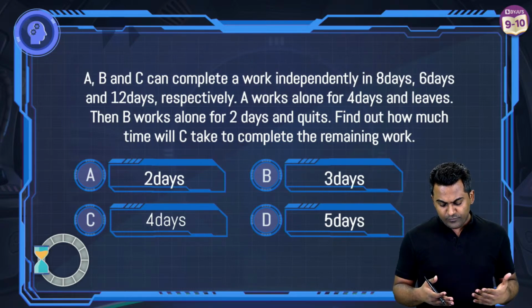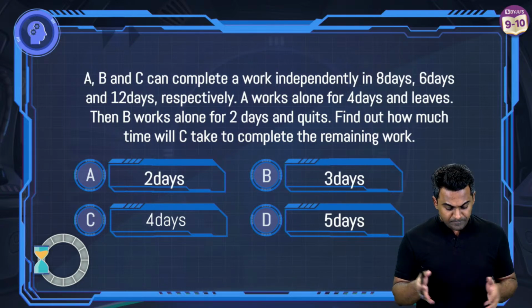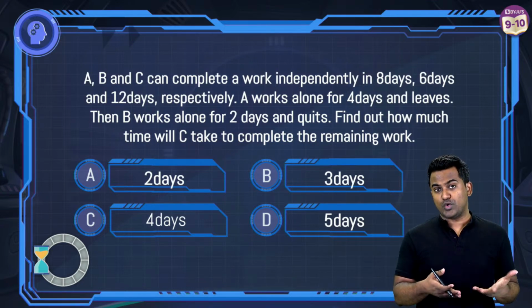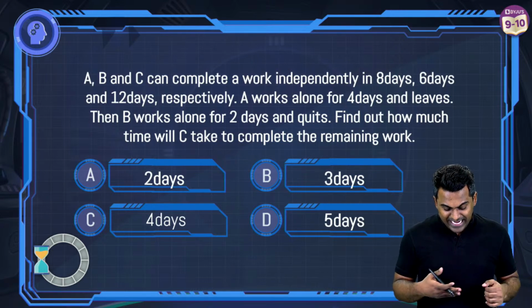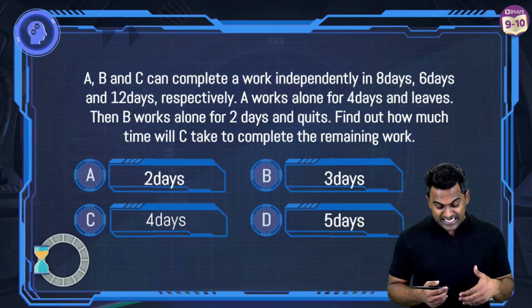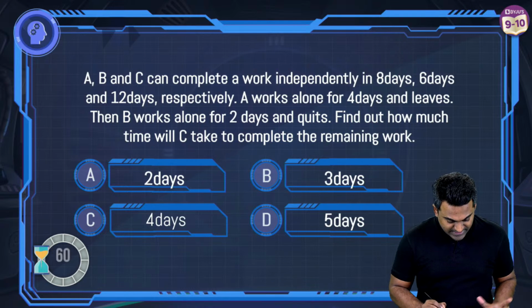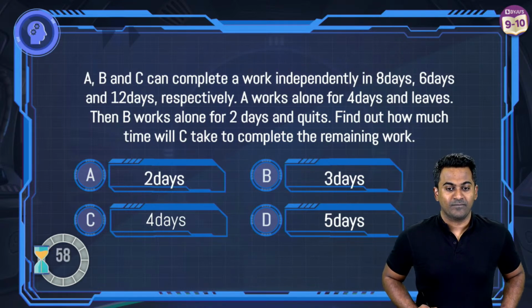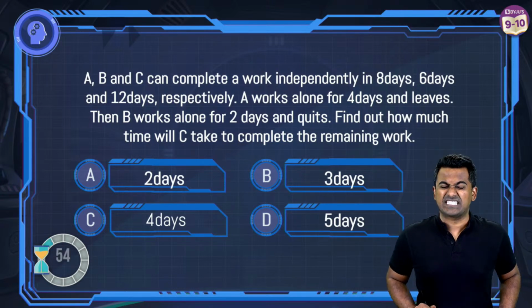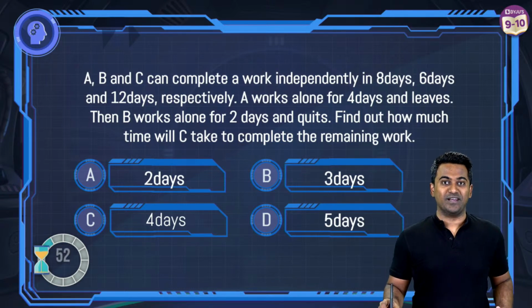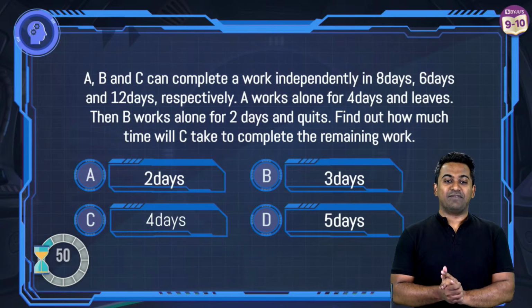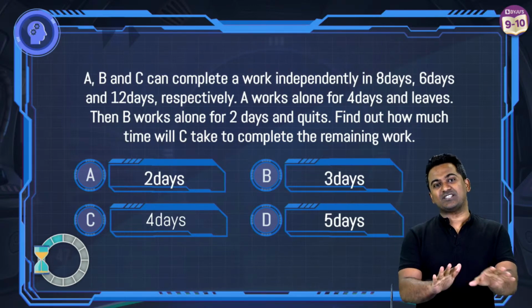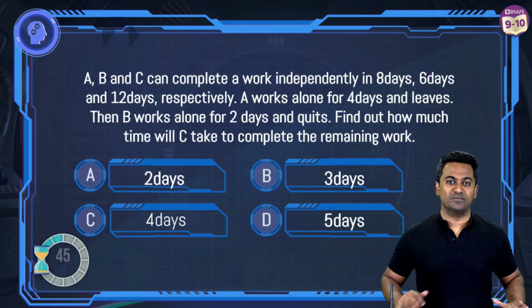Now A has worked for 4 days alone and he left. Then B works alone for 2 days and then he calls it quits as well. And we've got to figure out how much time will C take to complete the remaining work. 60 seconds. This is a difficult one. The last question is going to be the most difficult one. If any of you can do the last question, I salute you.